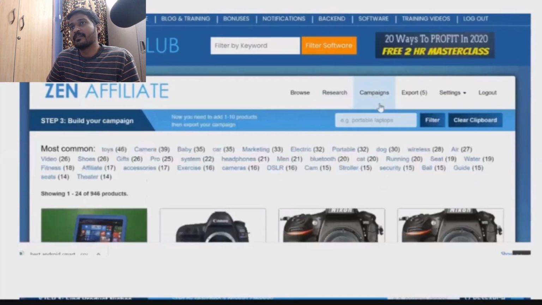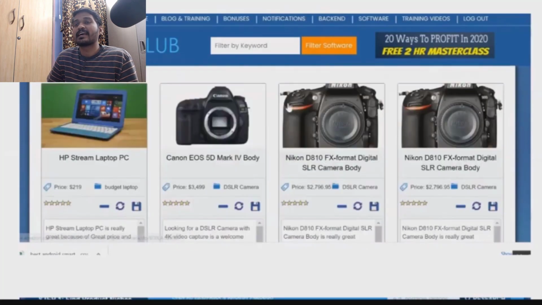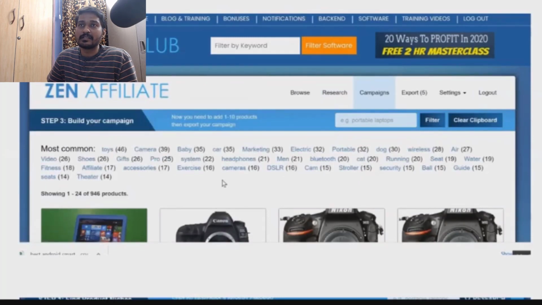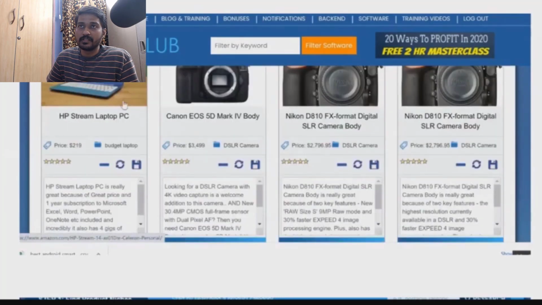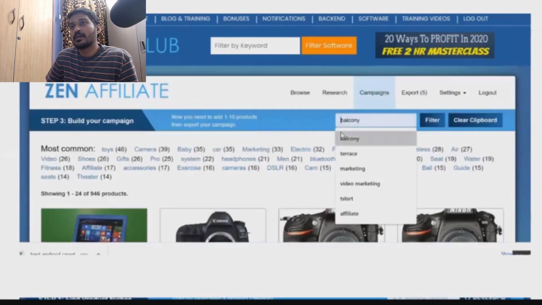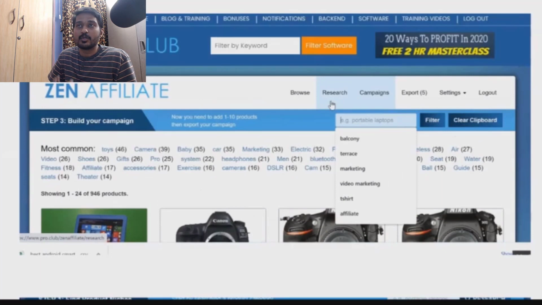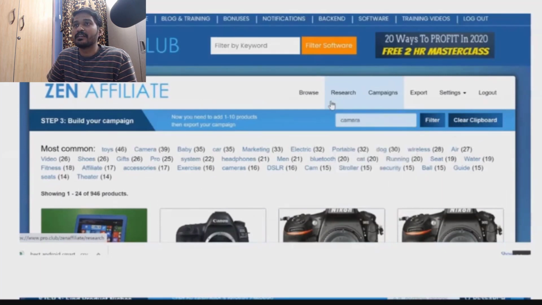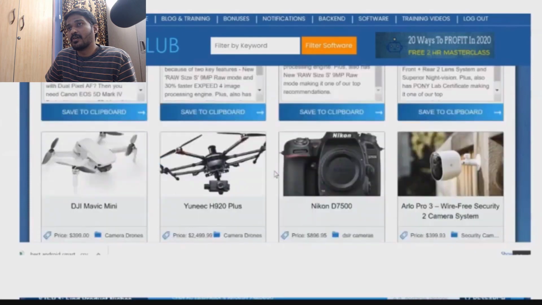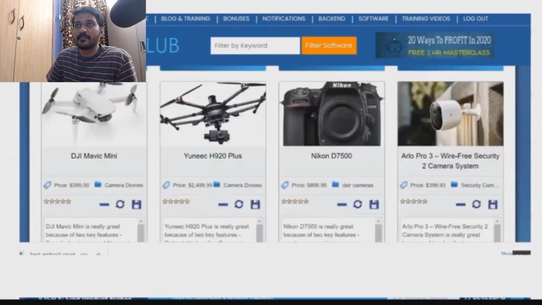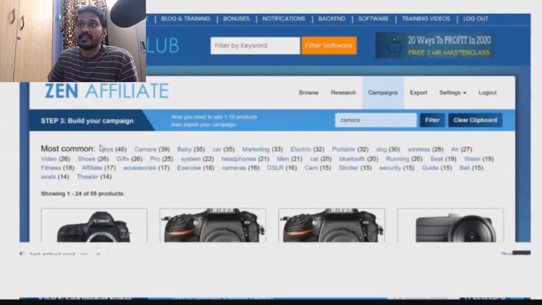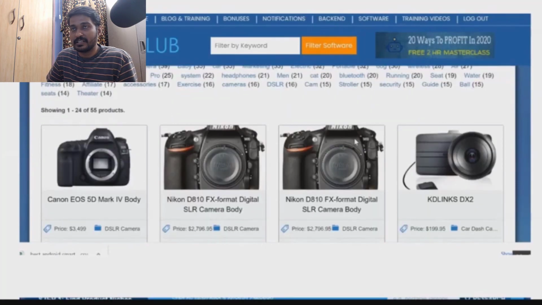On the other way, if I go to the campaigns, here I am seeing there are 946 products which have already had some research done and all of the things done for you. Basically these are the done-for-you campaigns. So if you are targeting a keyword related to camera, you simply filter for camera here, then all of the camera related products will be displayed here, right? Or you can use the most commonly used filters for filtering the products.